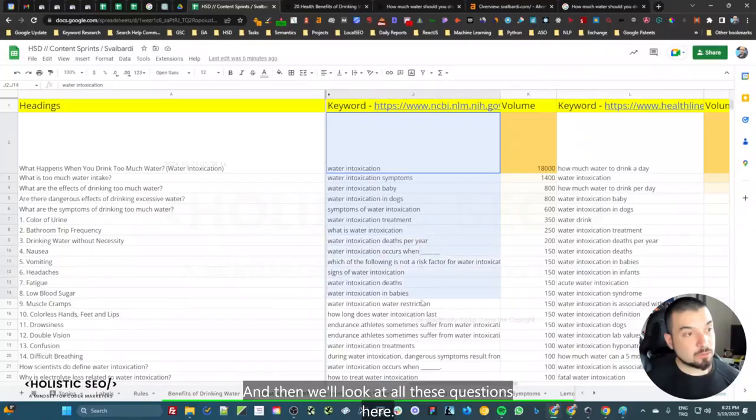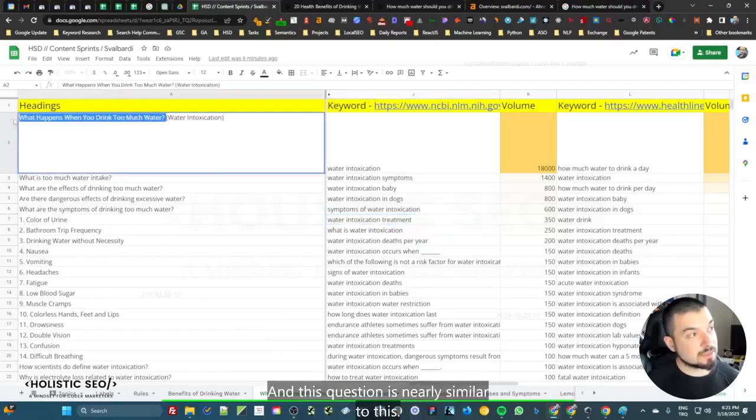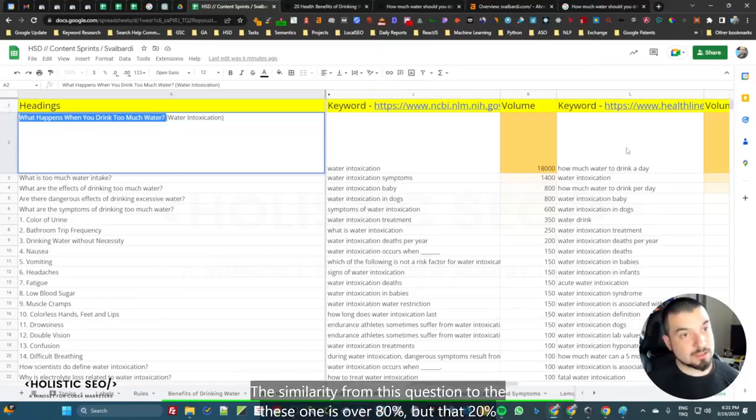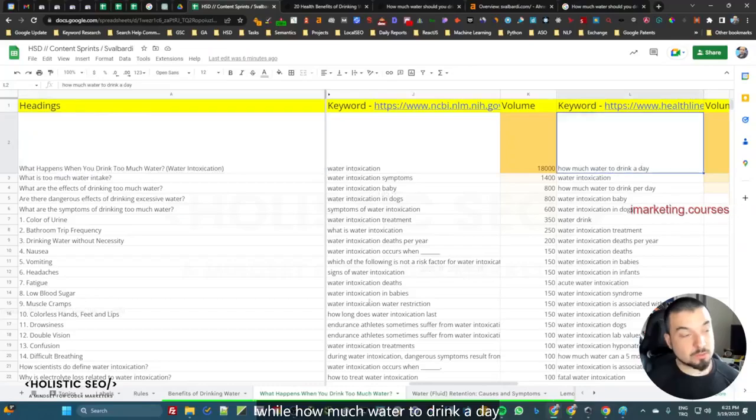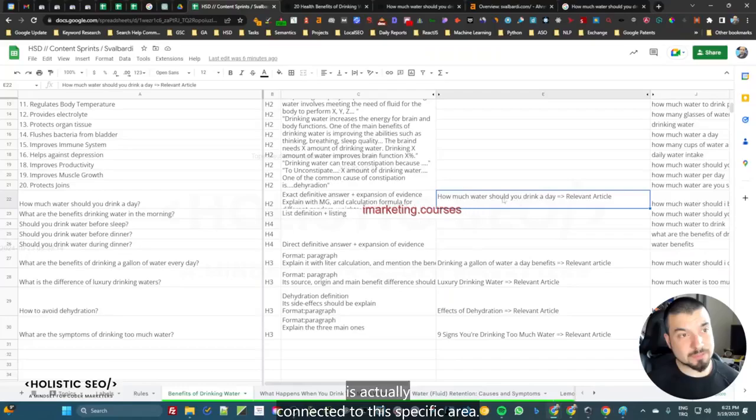And when we look at all these questions here, you see that there are prose type questions. Then we directly ask this question, and this question is nearly similar to this. The similarity from this question to this one is over 80%, but that 20% difference directly creates a contextual differentiation, and that's why we always focus on too much drinking water, while how much water to drink a day is connected to this specific area.